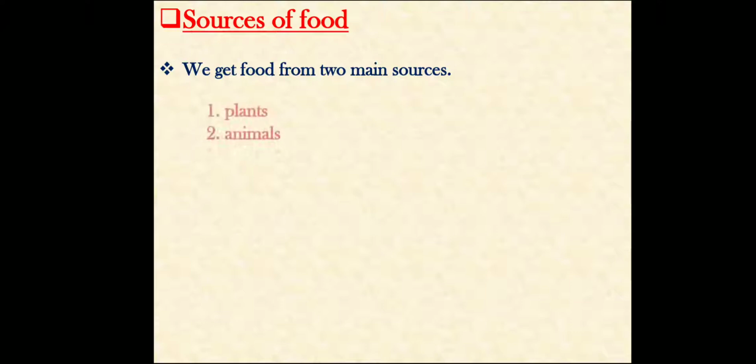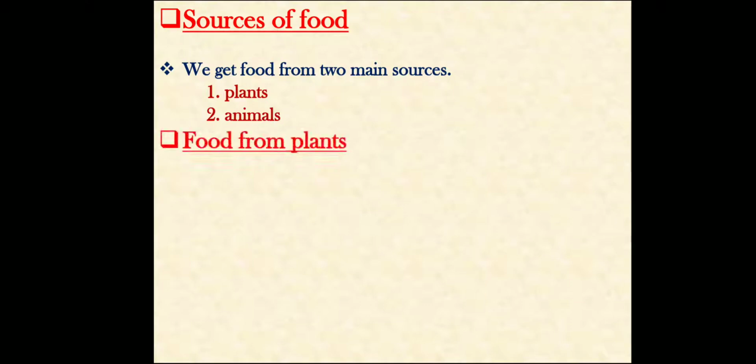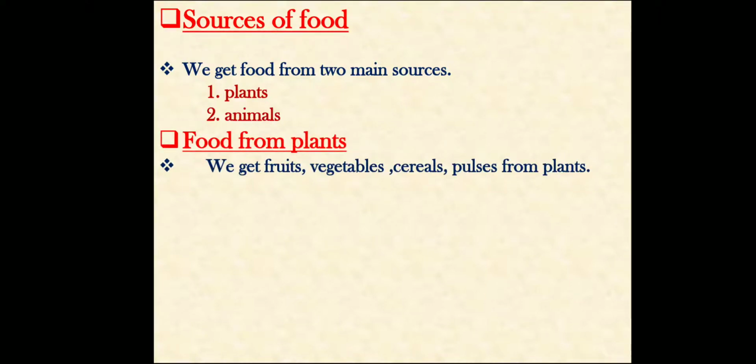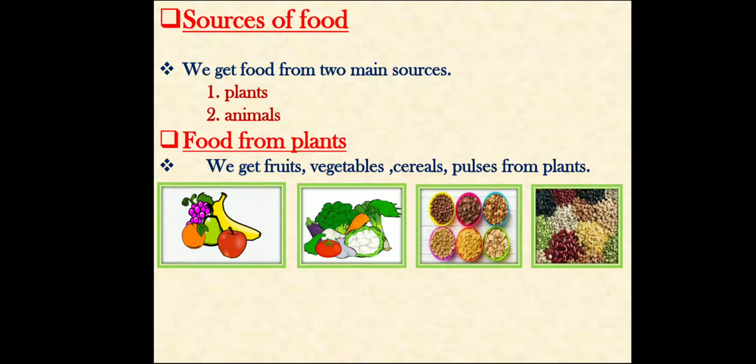Now, sources of food. We get food from two main sources, and those two main sources are plants and animals. Food from plants. From plants we get fruits, vegetables, cereals and pulses. We eat all the parts of a plant.